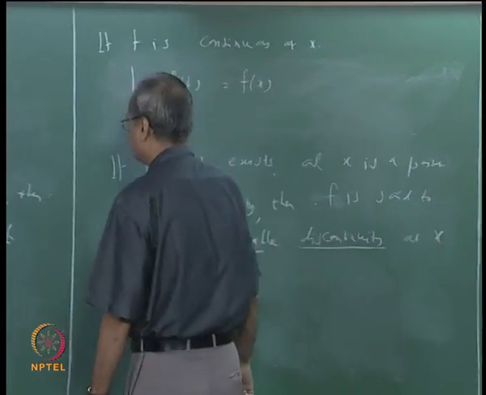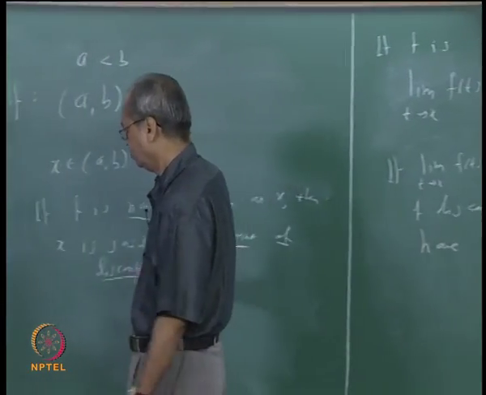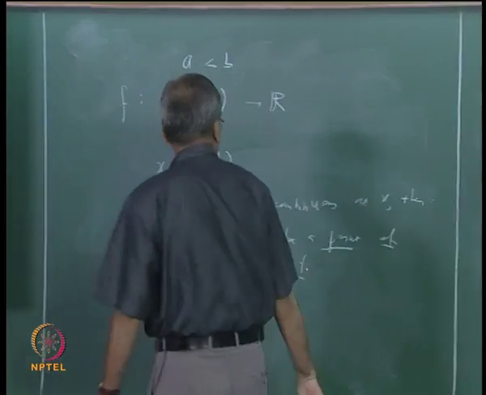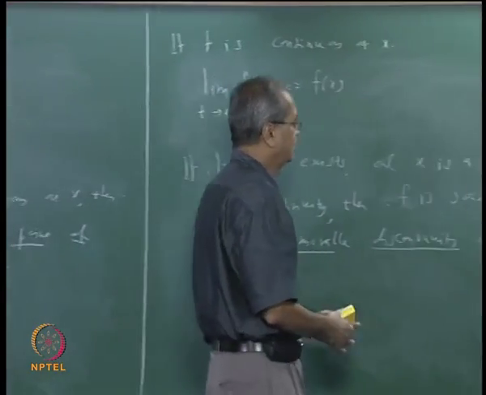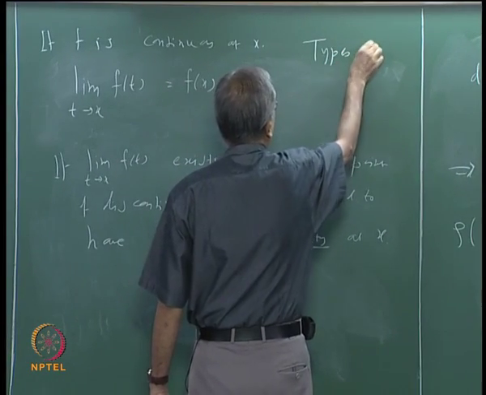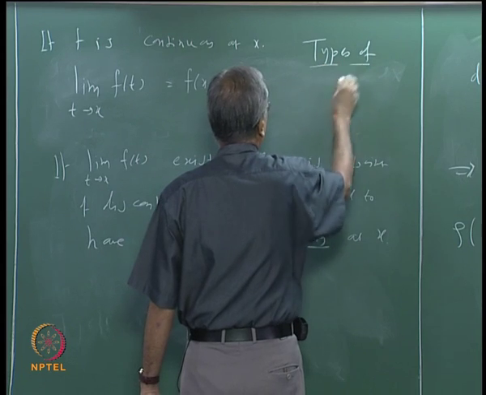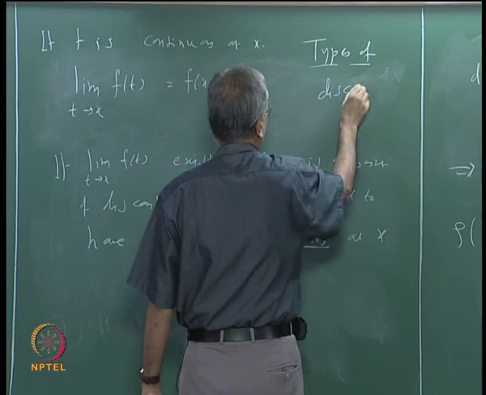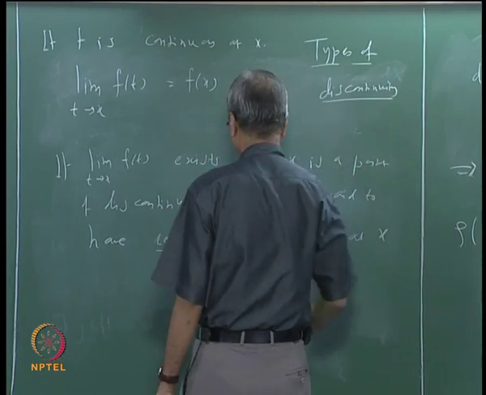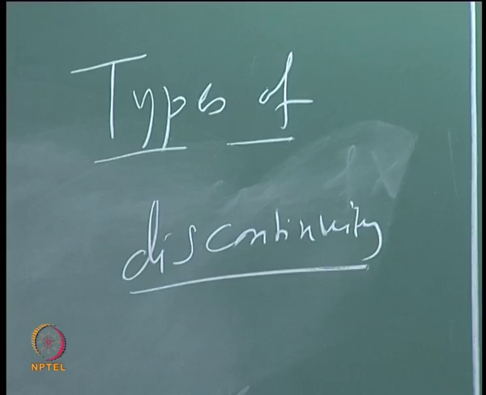So in other words, what we are doing is classifying discontinuities. In other words, we are considering what are called types of discontinuity. So this is one type, namely removable discontinuity.